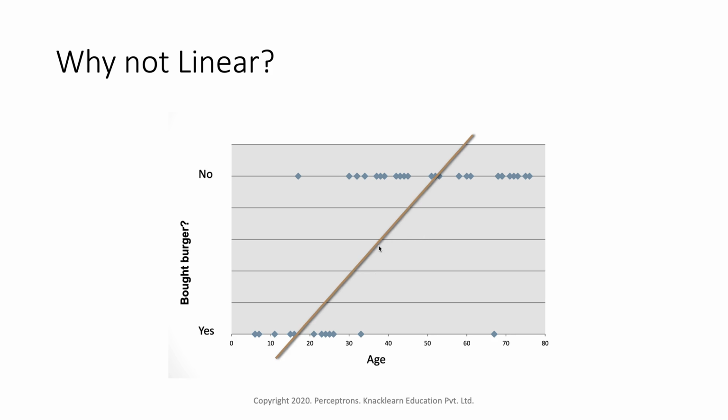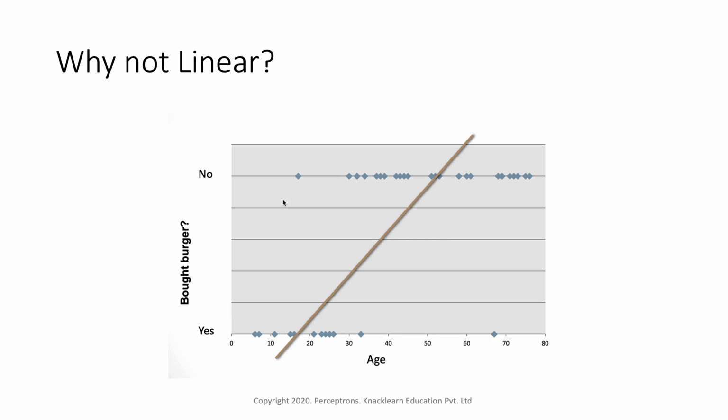In linear regression we can fit a straight line because the data is linear: when x changes, y also changes by a similar amount. But here that's not possible. The data are fully scattered, and yes and no are very far away from each other.